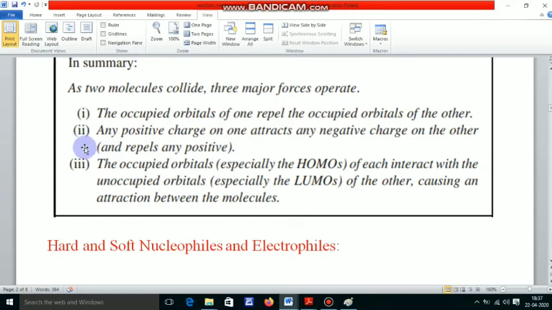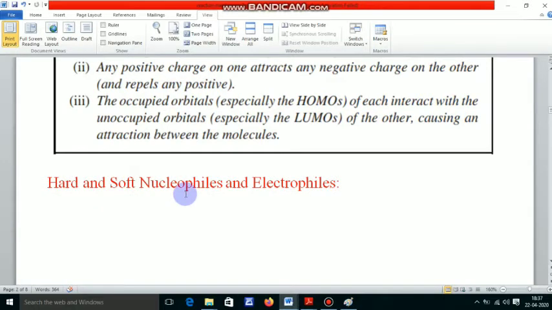And the second term is the interaction between a positive charged molecule and a negative charged molecule. And the third one is the main interaction in organic molecules, and this is the interaction between occupied orbital and unoccupied molecular orbital. That means the interaction between HOMO and LUMO. That means the interaction between nucleophile and electrophile.